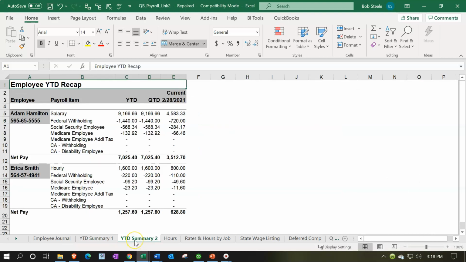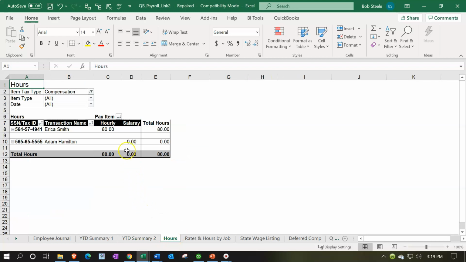Here's the year-to-date summary, second layout. And notice this is the layout that you would typically see on a paycheck. So now you have a vertical type of layout. So you have the year-to-date and the quarter-to-date information. And that gives you the total salaries, earnings, minus what was taken out, federal, Social Security, Medicare, and then here's the total. So here's the year-to-date information and the quarter-to-date. When you have the paycheck stub, you have this information on the year-to-date format as well as on the actual pay period that was ended format for that one particular.